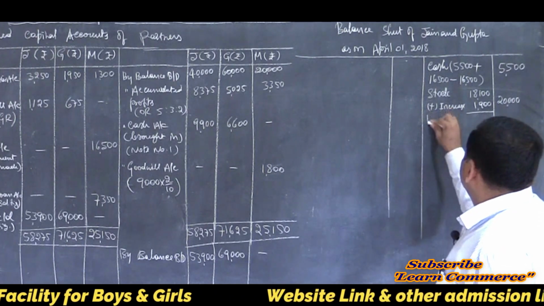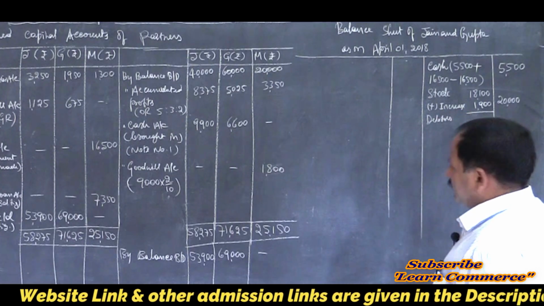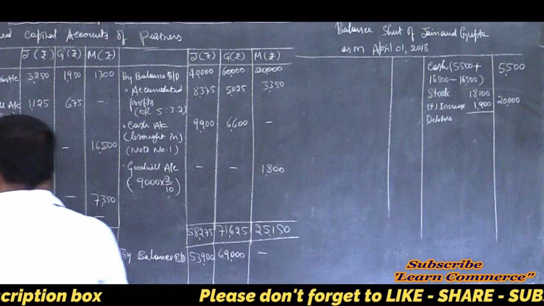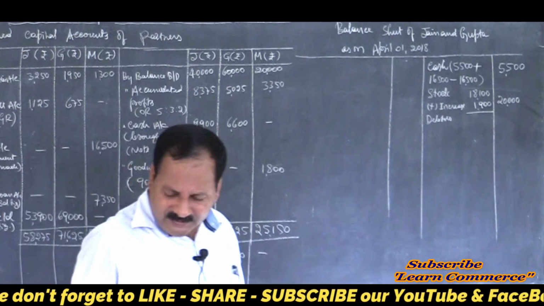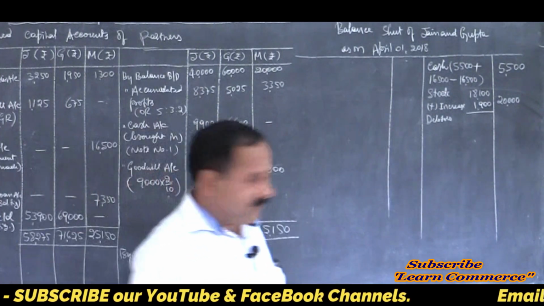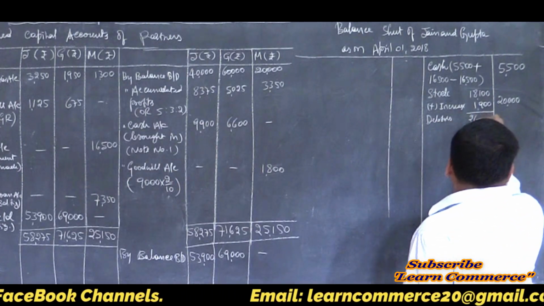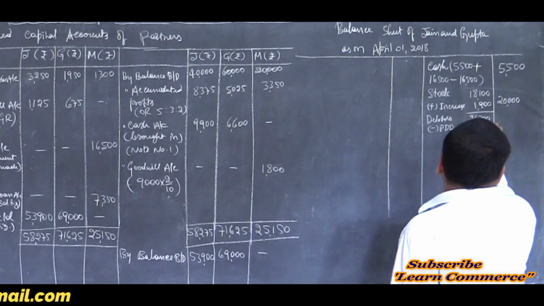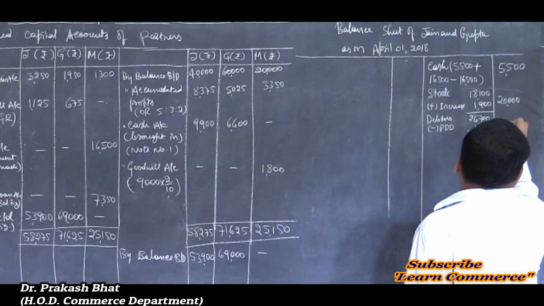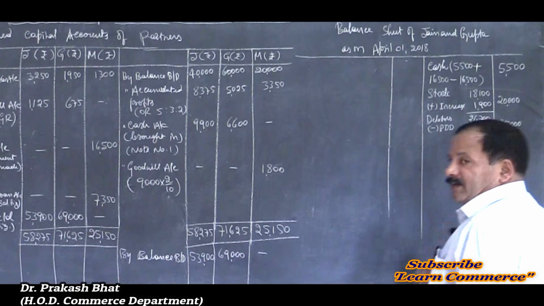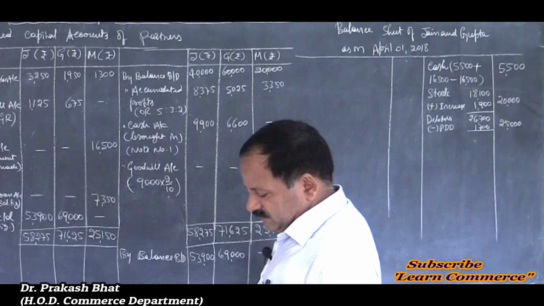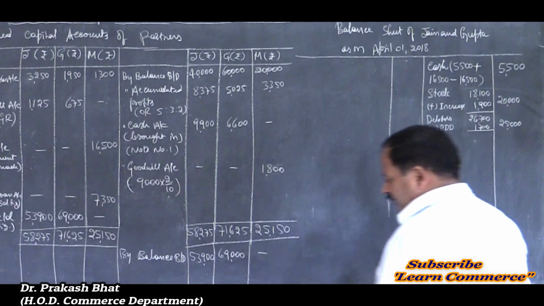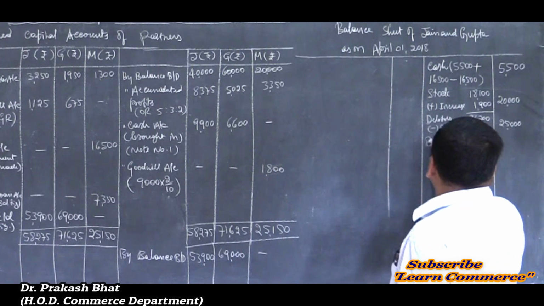Then debtors, move on to the next asset, debtors. There is again a change. Debtors, provision for doubtful debts, 1,700 we have to create, isn't it? Sundry debtors was 26,700. 26,700 in the inner column minus PDD 1,700. Amount is given straight away. So net amount is 25,000. Write it in the outer column. Correct? Then bills receivable is there. No change. 23,450 bills receivable.